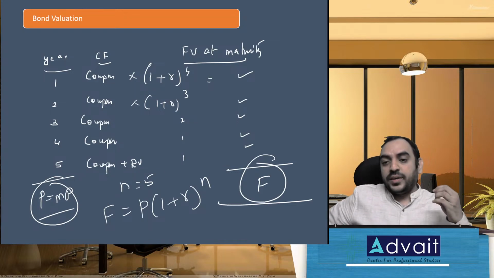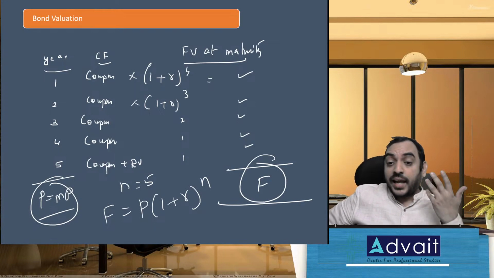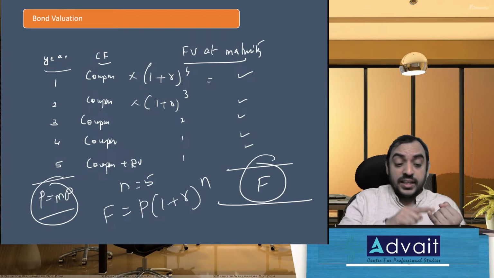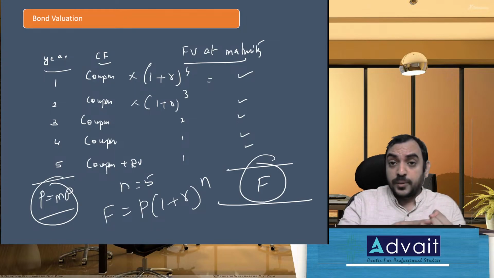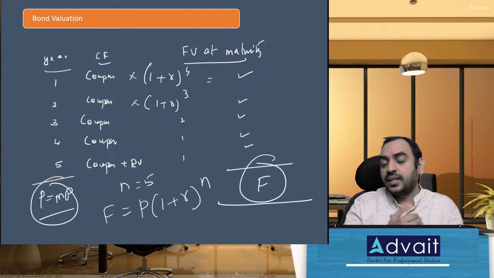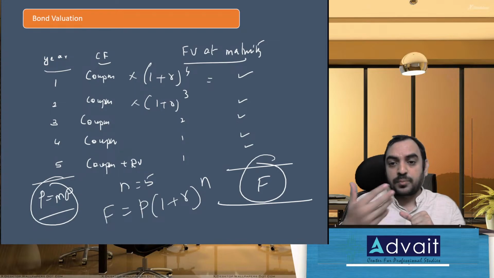Bond and equity valuation will be 8 marks for sure. Yes, bond will be for 8 marks, equity valuation will be for 8 marks. And equity valuation is much broader than what people think. Equity means dividend will come, P/E ratios and valuation multiples will come, dividend theories will come, right shares, buyback, bonus, promoters holding. I've covered all the varieties in my free sessions. All those things, FCFE, FCFF, DCF calculation, are part of equity valuation. Equity valuation is a much broader perspective, and I'll be uploading the videos in the coming few days.